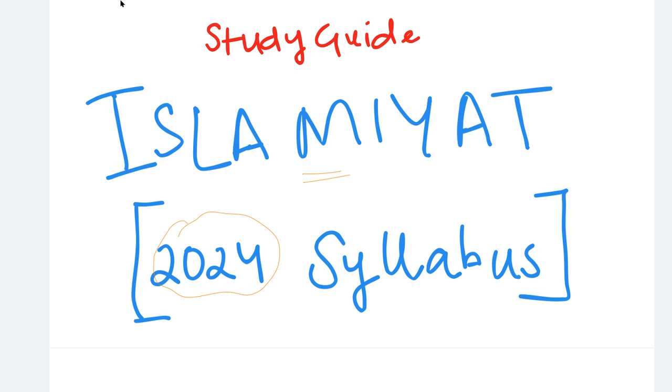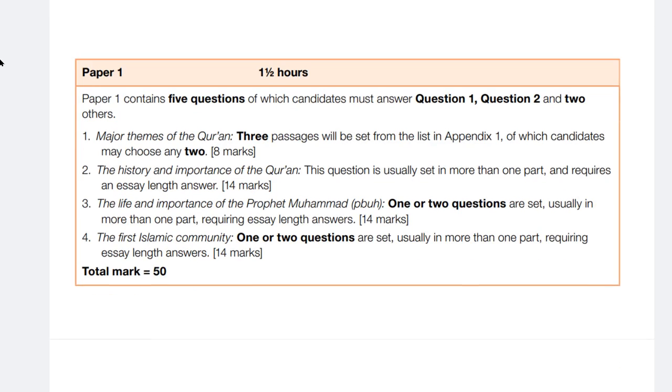Once again, I'm sure you remember that Islamiyat has two papers, paper 1 and paper 2. Paper 1 is based on one section of your course, and paper 2 is based on the other section of your course. These are easily divisible by the syllabus. Now let's go and see what paper 1 and paper 2 are about.